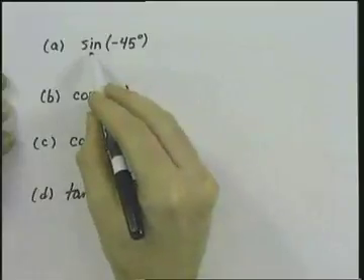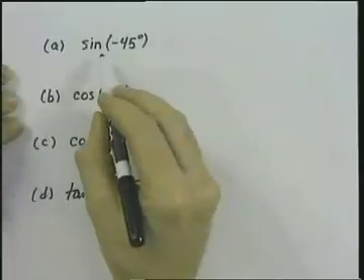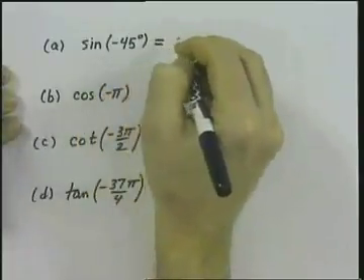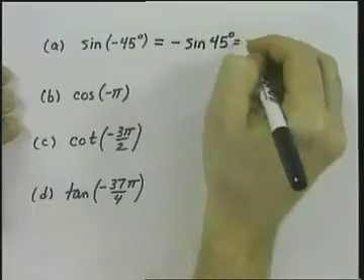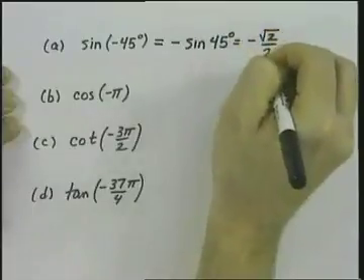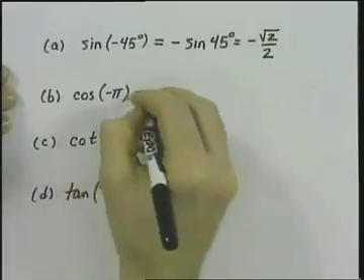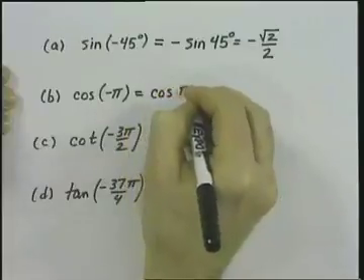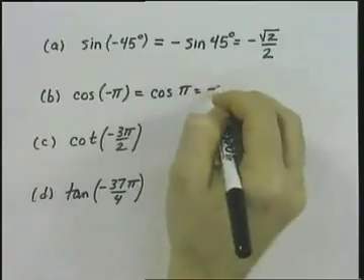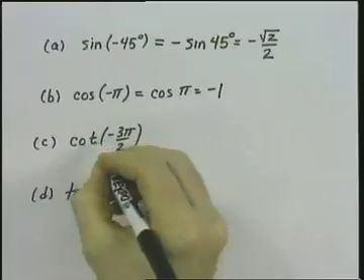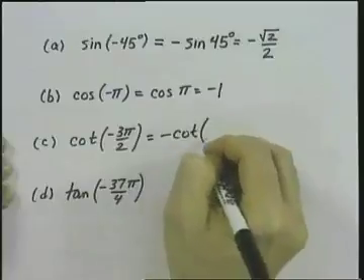For example, we want to evaluate the sine of negative 45 degrees. Because the sine function is odd, the sine of negative 45 degrees is equal to the negative sine of 45 degrees. That's going to give me negative root 2 over 2. The cosine function is even, so the cosine of negative pi is equal to the cosine of pi. The cosine of pi is equal to negative 1, recall.